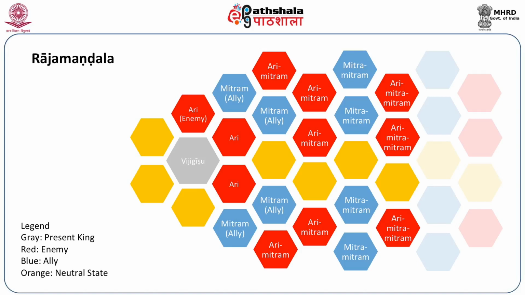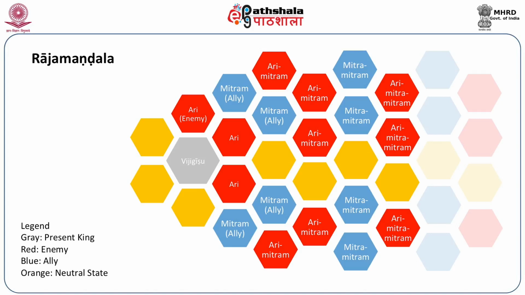3 of them I have shown in red, 3 of them I have shown in orange or yellow, so that it might appear on your screens. These are the neutral ones, and the red ones are the enemies. They are called Ari. Ari is a Sanskrit word for enemy. So a king, whoever is his neighbor, there could be 2 neighbors, 6 neighbors, we don't know. All of them are either enemies or have potential to be enemies.